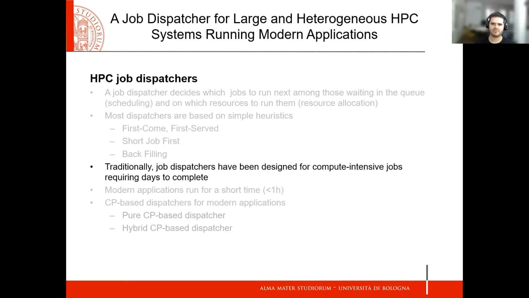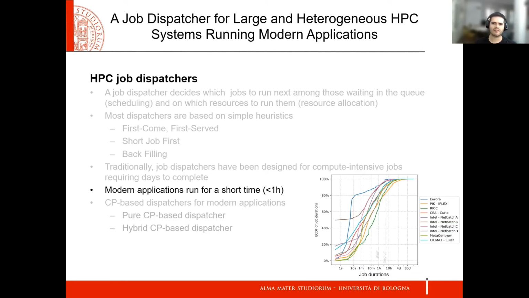These traditional job dispatchers have been designed on a queue-based approach to execute programs that require days to complete. However, currently these systems have a wide range of types of applications, not just complex physics simulations, but also data visualization or data preprocessing. The new workloads are mainly composed of short jobs with duration up to 1 hour. The figure shows 10 systems with different job durations, and at least 65% of each workload corresponds to short jobs.